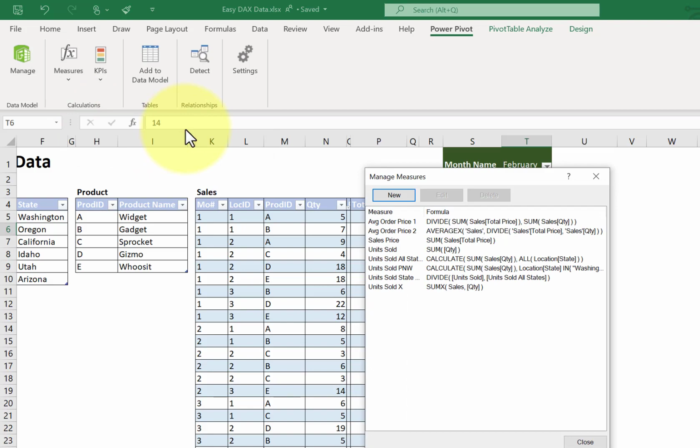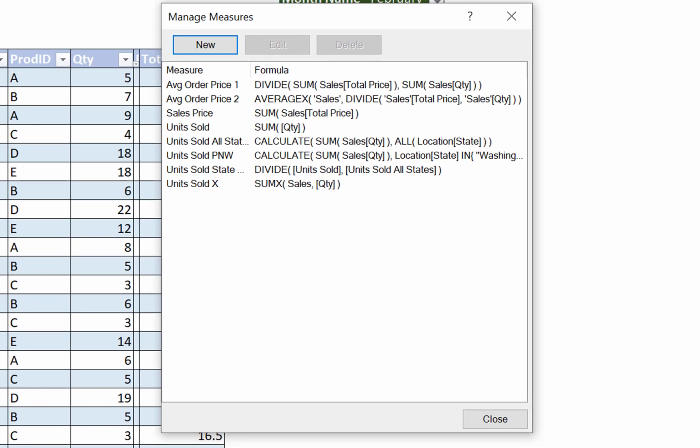There are really two objects that are typically used to define calculations in Power Pivot or in Power BI, and those are calculated columns and measures. We're not going to be talking about calculated columns so much because it's a much less flexible type of calculation.